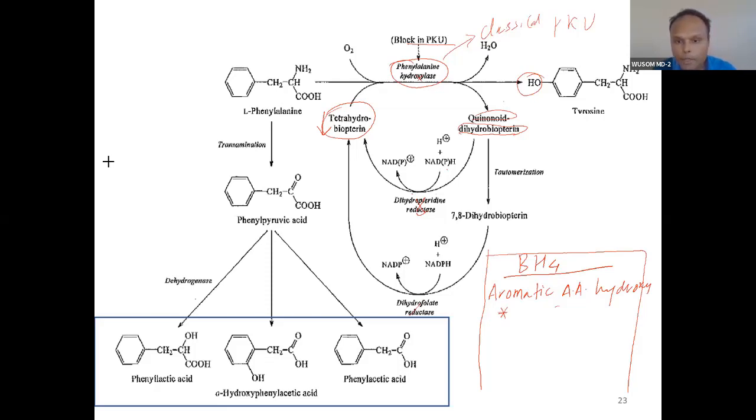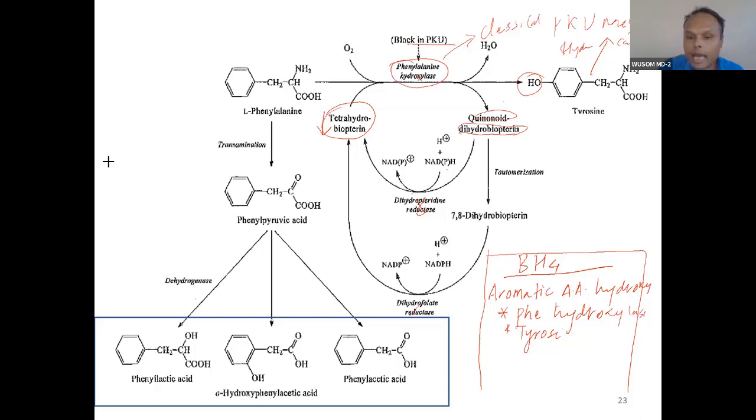First is phenylalanine hydroxylase, which we have seen here. Second is tyrosine hydroxylase. Tyrosine hydroxylation is required for melanin synthesis, and for synthesis of catecholamine.